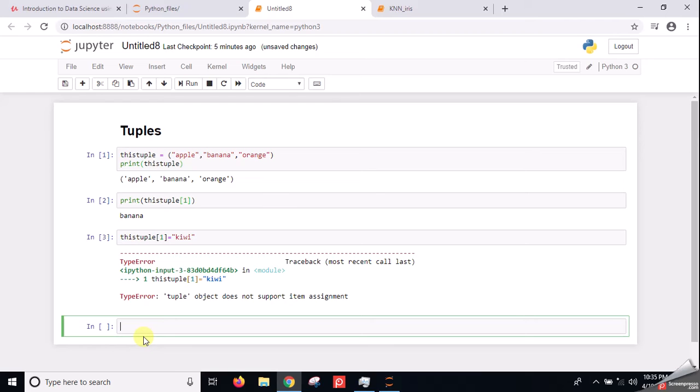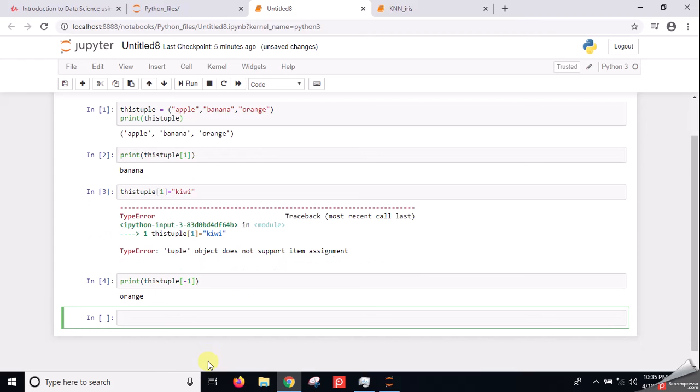Now to access an element in the tuple, we use indexing. This indexing can be negative indexing also, as we have already done in the list case. Here the negative index means we take the items starting from the right hand side, from the reverse order. So -1 is orange. This is the negative index.